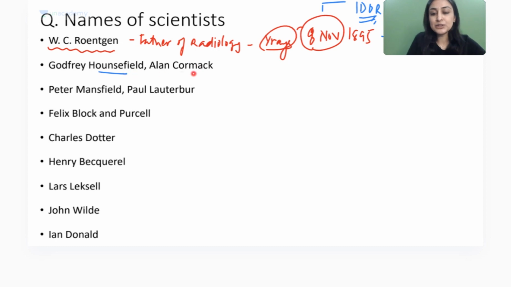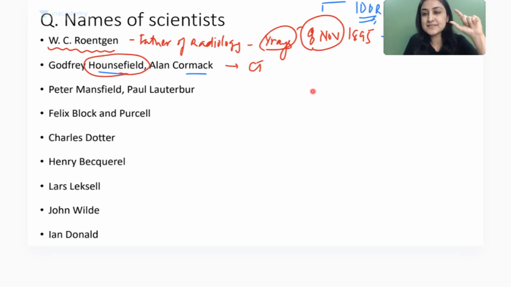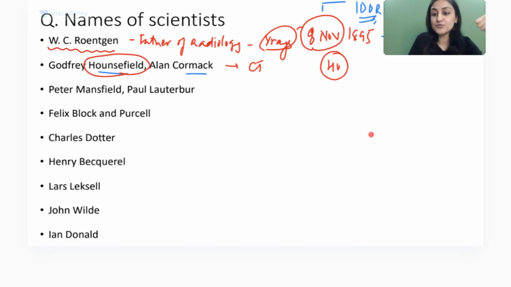Then came Hounsfield and Cormack. Okay, who makes it? It's the American College of Radiology which does all of this business. Yes, they discovered CT. And do we give Hounsfield more importance than Cormack? Yes, all that measurement that we take, that this is black, this is white, that unit, very nice, is called the Hounsfield unit. So we give it a number, we make it more objective. That is Hounsfield unit, HU. Okay, so remember this. Two P's, Peter and Paul, Mansfield and Lauterbur, came and discovered MRI, magnetic resonance imaging.